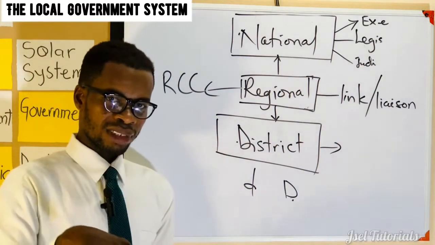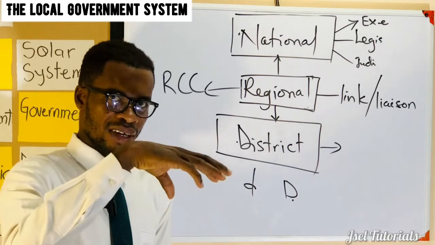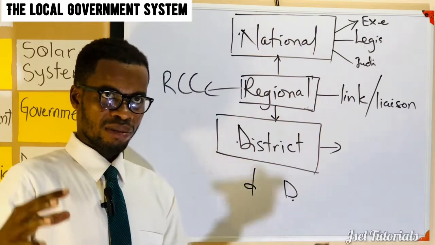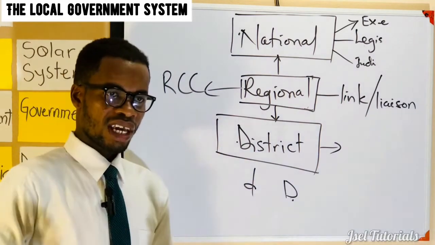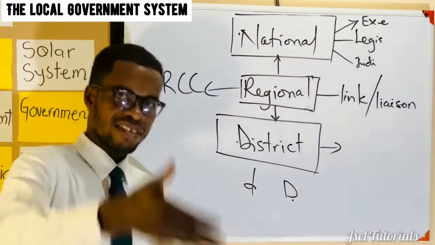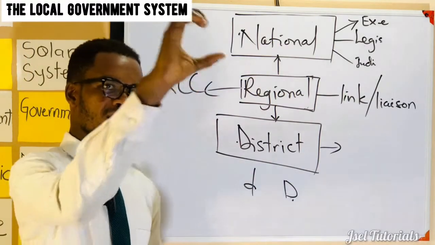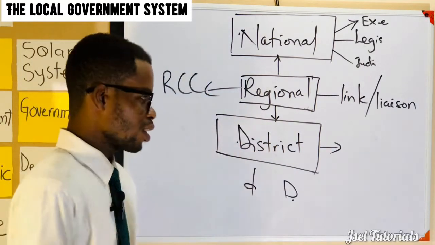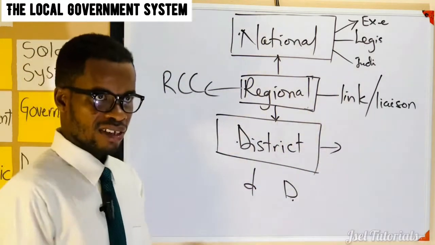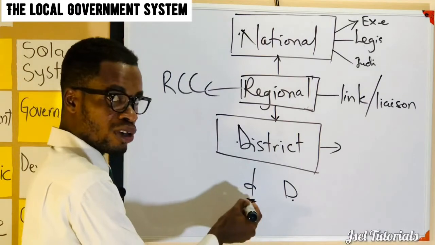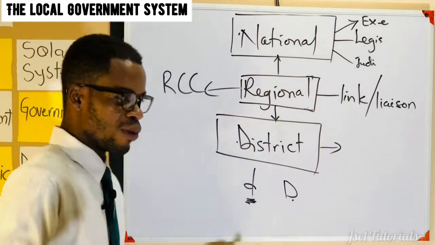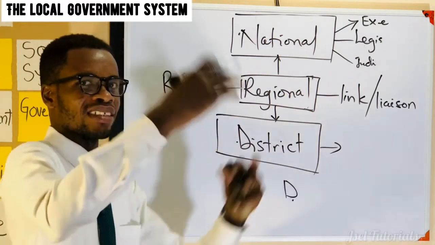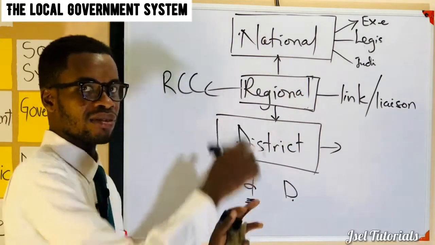Now, they looked into the assemblies and realized that all of them cannot have the same structure because they don't have the same level of development. We have villages coming together to form developing towns, and then we have the towns growing to become cities. Therefore, special names were given to them, and they were broken into levels or tiers. So the districts too have been broken down into tiers. So you have districts. They are all districts. That is small d. Okay? But when we put all together, they form the district assembly system or District Assemblies. That's capital D and capital A, District Assemblies.